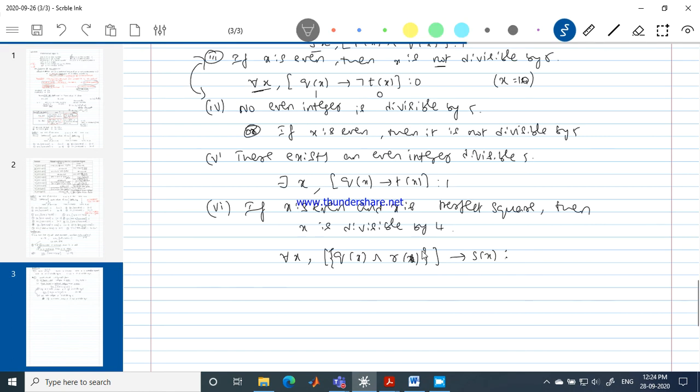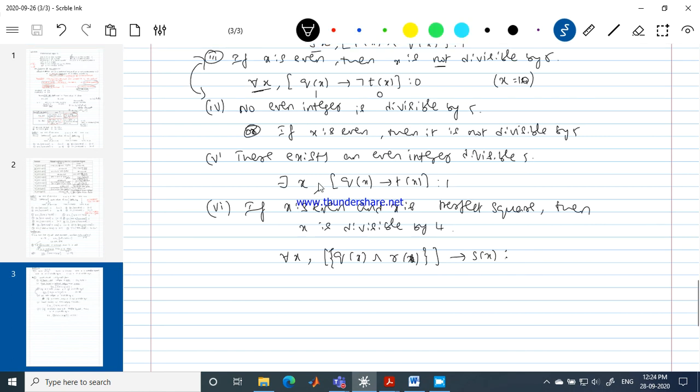In short, I can put it like this: every even perfect square is divisible by 4. This is the equivalent sentence for this.